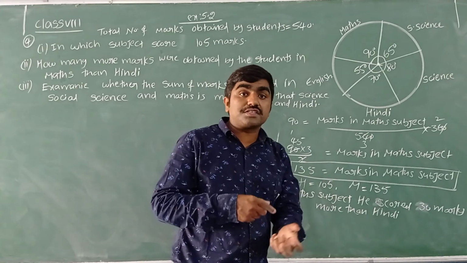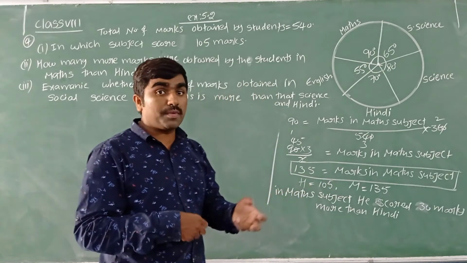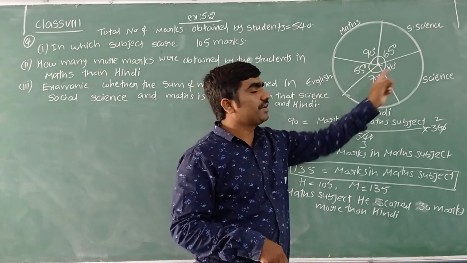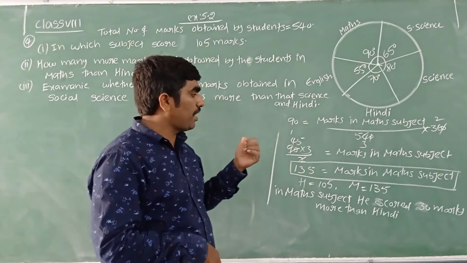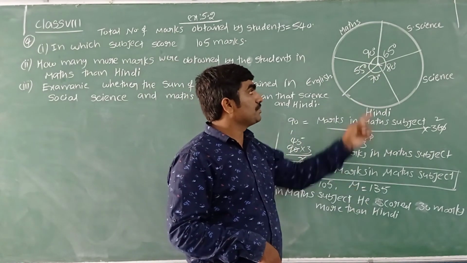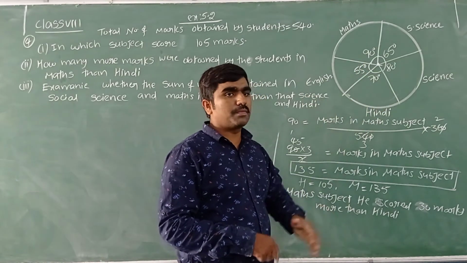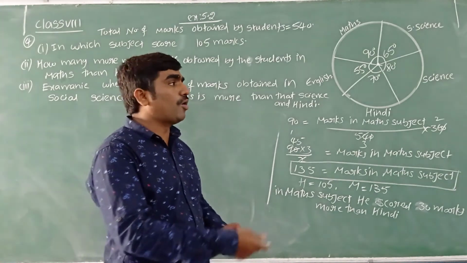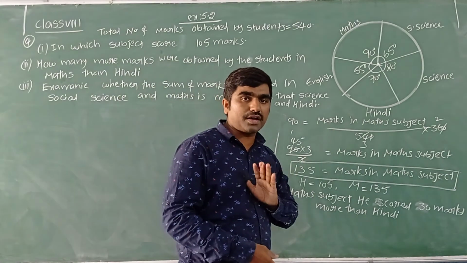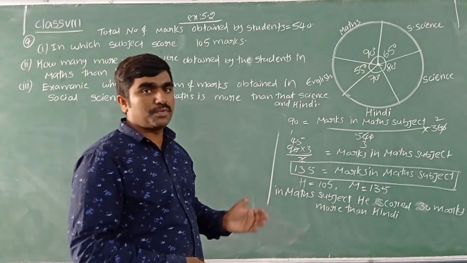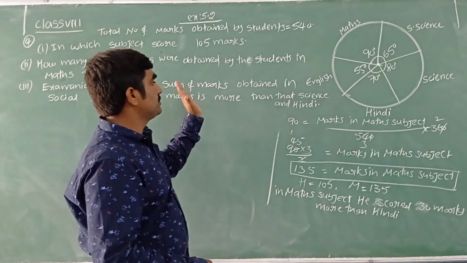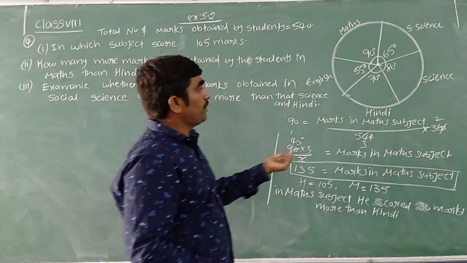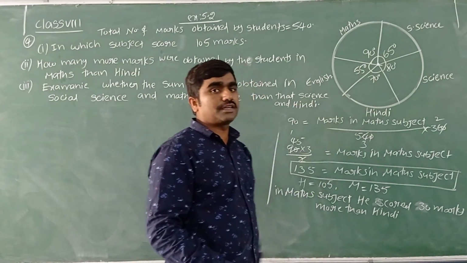In case they are asking how many marks more or how many marks less, in such a case we have to find the marks of each subject. Already we know the marks of Hindi and maths. Similarly we have to find the marks of the remaining subjects, then we can compare and say how many marks are more or less. But here they are asking just whether marks are more or not, so it's enough to find the result by using central angles.